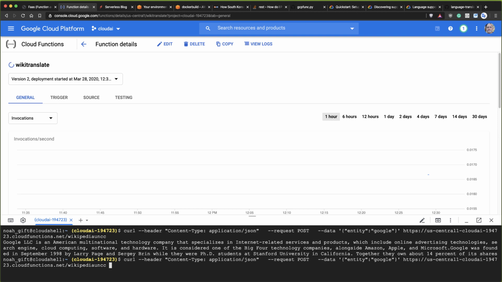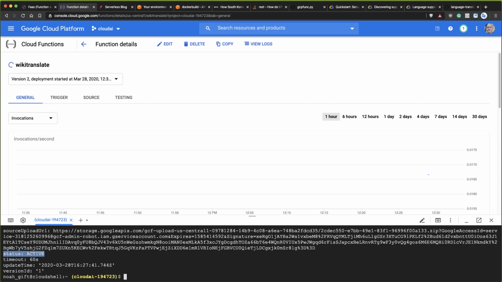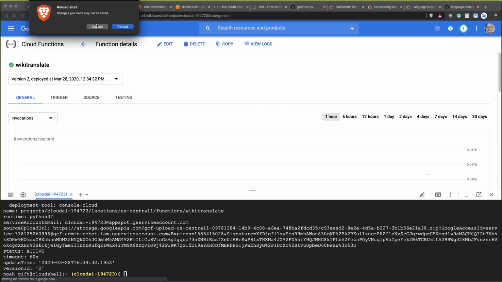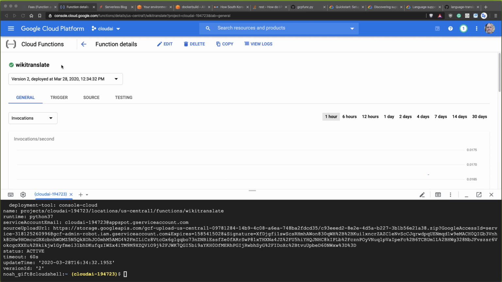This is where I wanted to also show you that I could describe this function now, because it's in the middle of being updated. If I do this quick enough, it should show that version 1 is active, right? So this shows me that version 2 is not yet deployed. That can be pretty useful to really debug something when you're deploying, because it will let you see which version. Okay, so now we know version 2 is active. It was actually a little behind what the command line tool says.